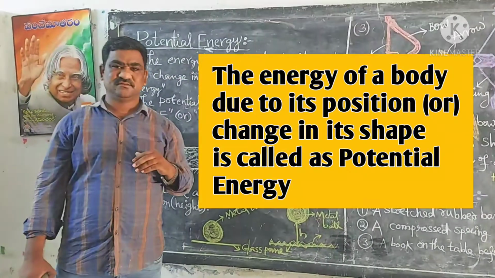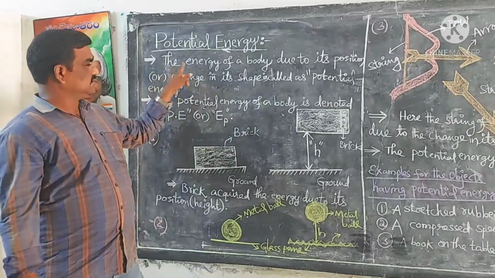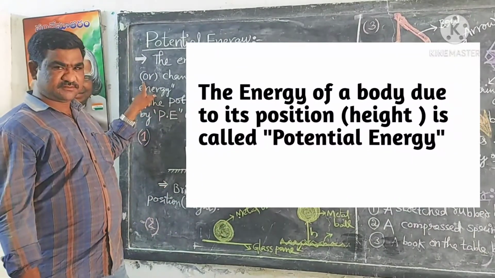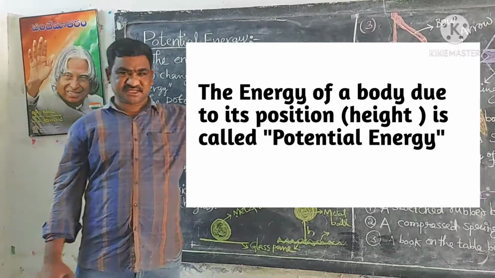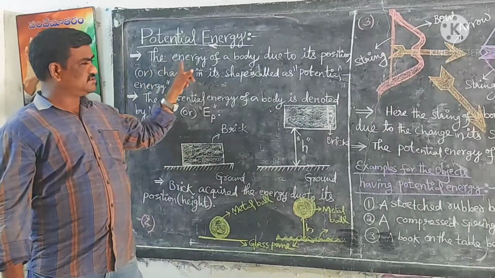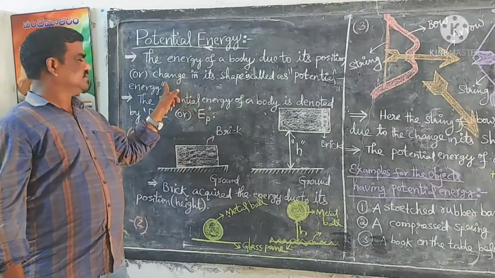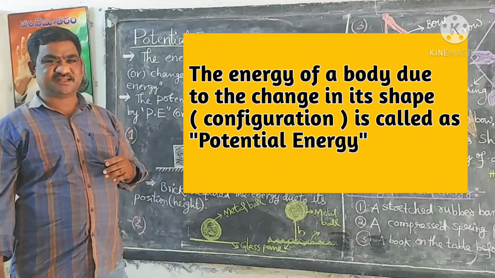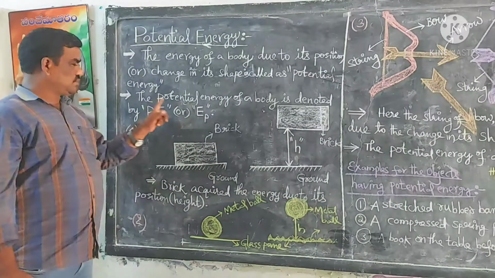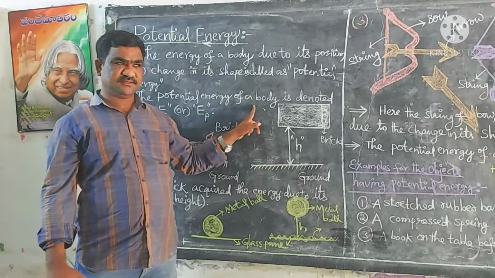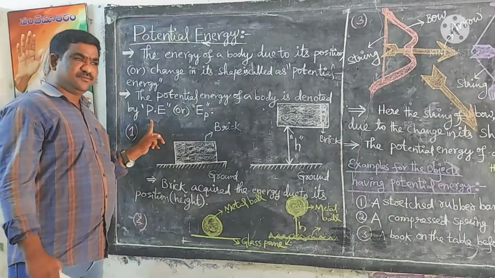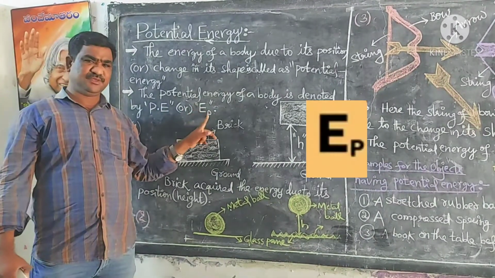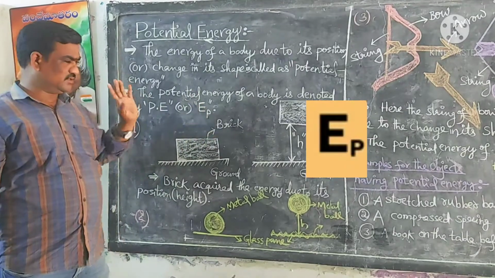In this definition, we have two parts. One is the energy of a body due to its position, which is called potential energy, or the energy of a body due to the change in its shape is also called potential energy. The potential energy of a body is denoted by PE. PE means potential energy, or EP, that is also potential energy.